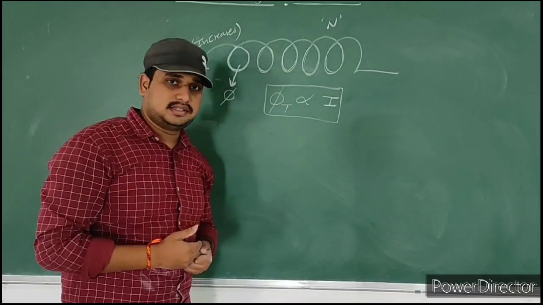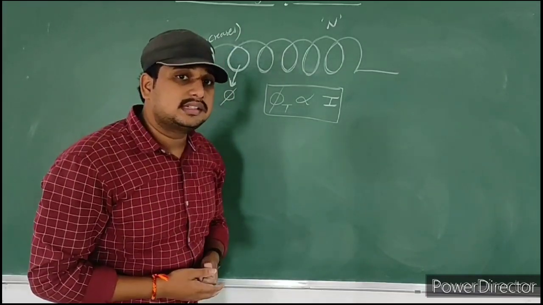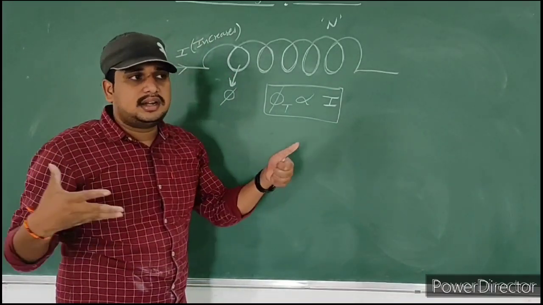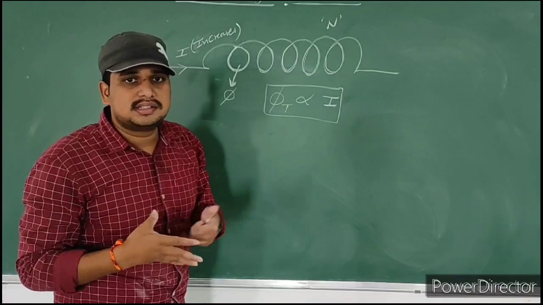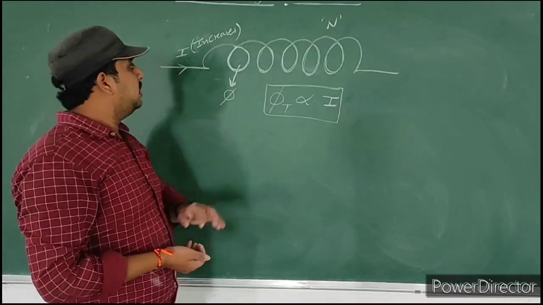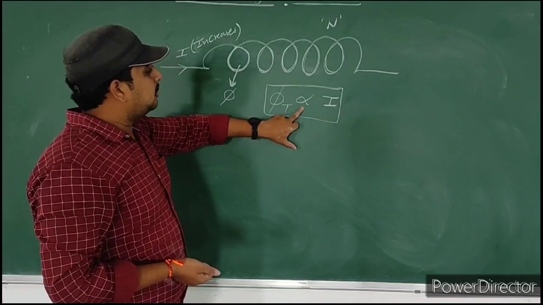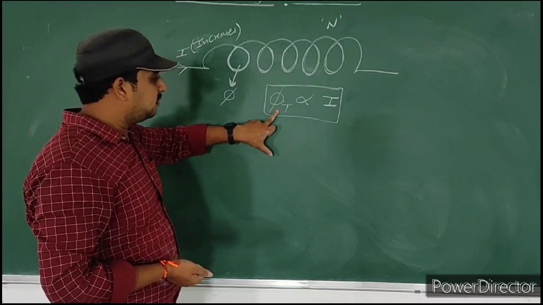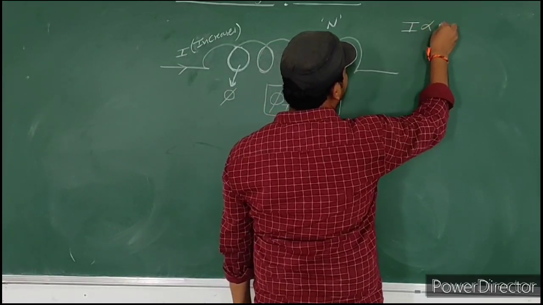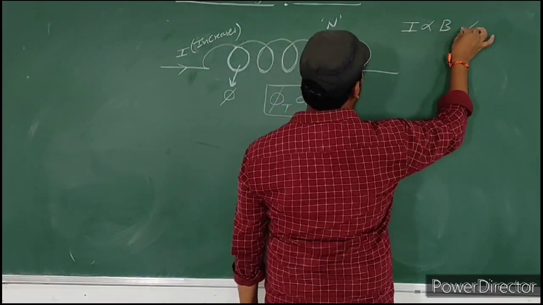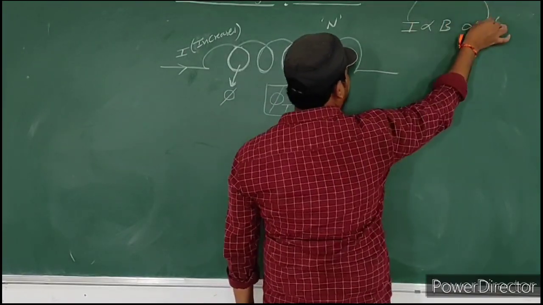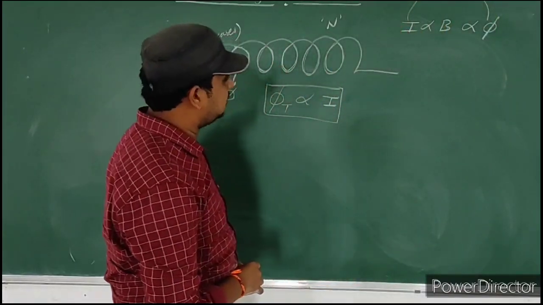The magnetic field increases. If the magnetic field increases, what will happen? Flux increases. Because electric current, magnetic field and magnetic flux are all interlinked parameters. So electric current is directly proportional to magnetic flux. Generally, electric current is directly proportional to magnetic field, and this magnetic field is directly proportional to flux. So that's why electric current is directly proportional to flux.